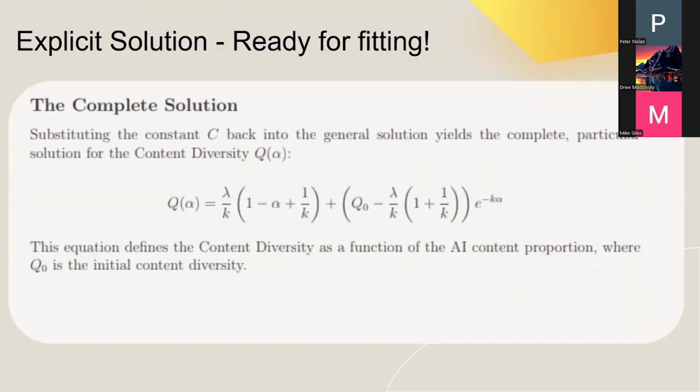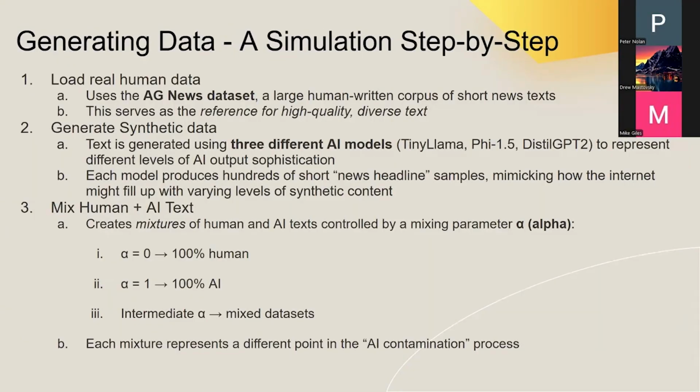By integrating the differential equation using integration by parts as well as an integrating factor, we get this complete particular solution. This formula expresses the content diversity directly as a function of the AI content portion alpha. Each parameter here has a clear interpretation. Q naught is the initial diversity of the content pool, the starting point before AI influence. k controls the rate of decay, and lambda determines the rate of human injection, or how much human creativity offsets that loss.